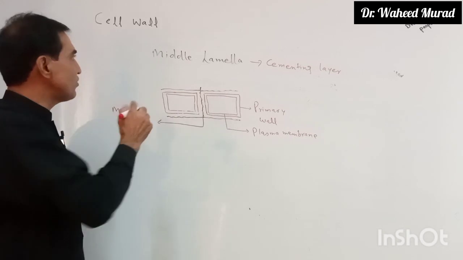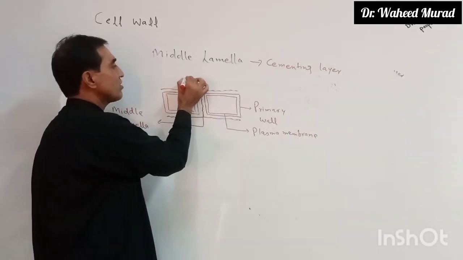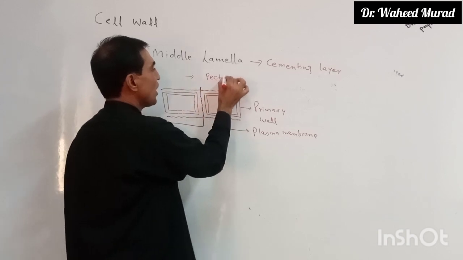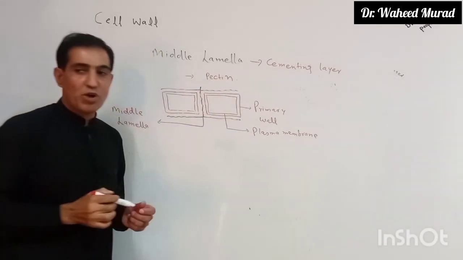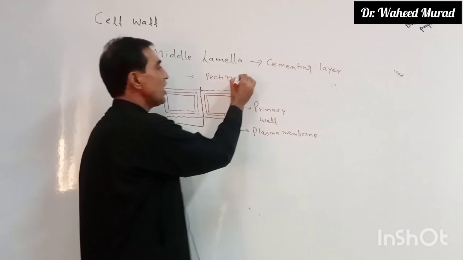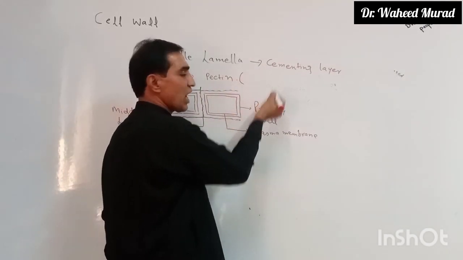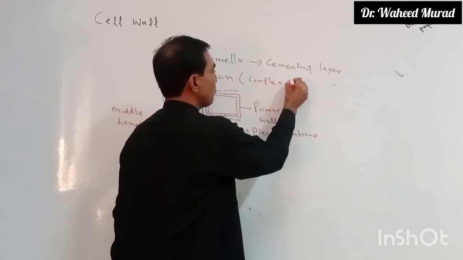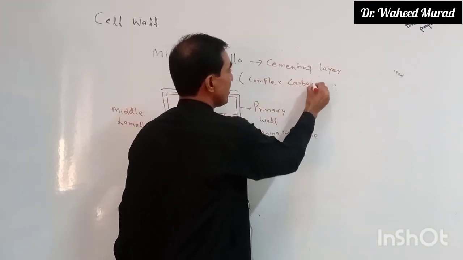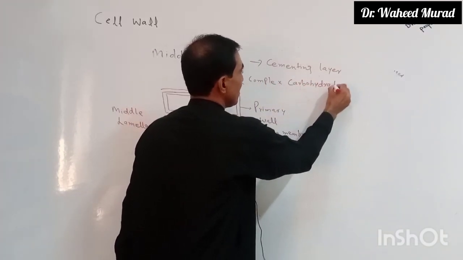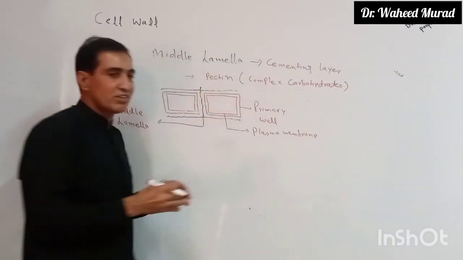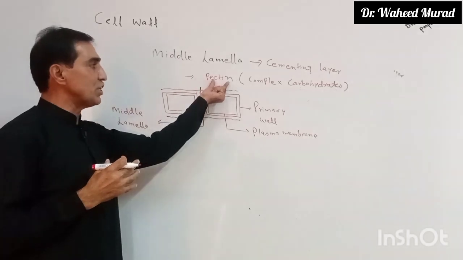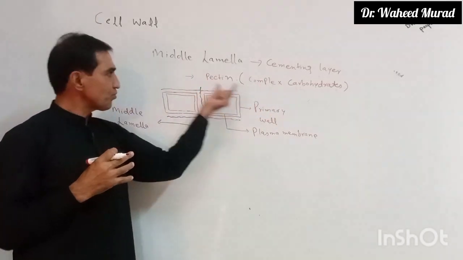इसका chemical composition क्या है? Middle lamella is chemically formed by pectic substances या pectine. Pectine क्या है? Pectine is a polysaccharide, that is a complex carbohydrate. So the pectic acids along with the calcium and magnesium salts form the pectine, a complex carbohydrate.